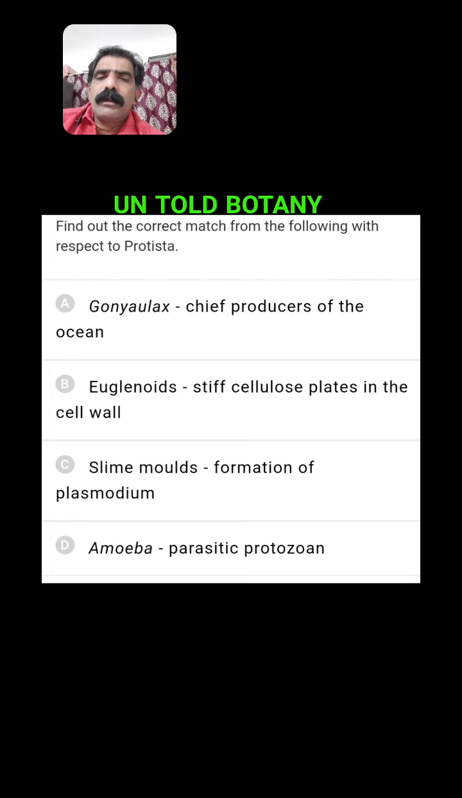Slime molds, formation of plasmodium. Of course, slime molds form plasmodium. And amoeba, parasitic protozoa. No, it is not a parasite. So except C, all are wrong. Here what is asked? Find out the correct match. Slime molds are unicellular organisms whose multinucleated protoplasm is surrounded by only plasma membrane, where cell wall is absent, and during favorable conditions these slime molds undergo an aggregation resulting in the formation of plasmodium. So slime molds forming plasmodium is the right matching.